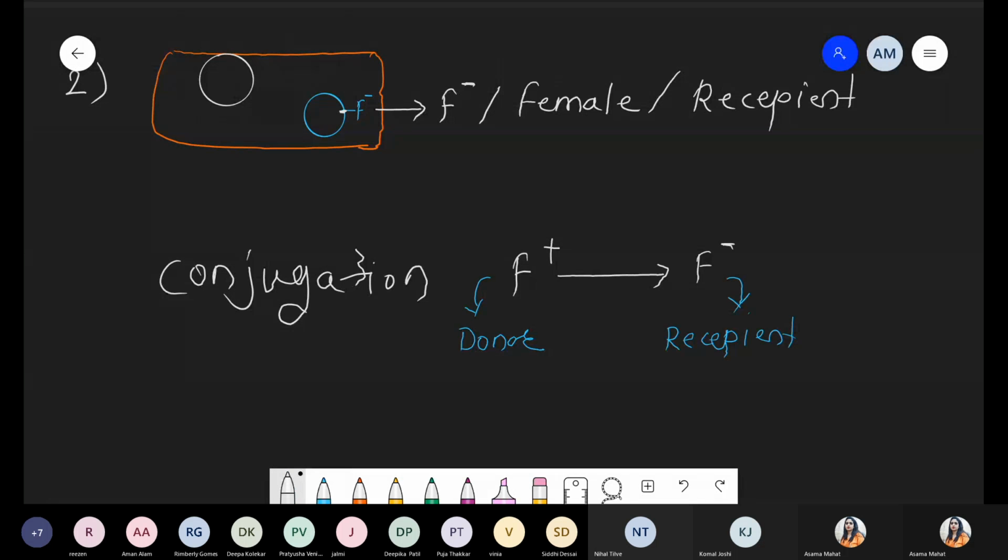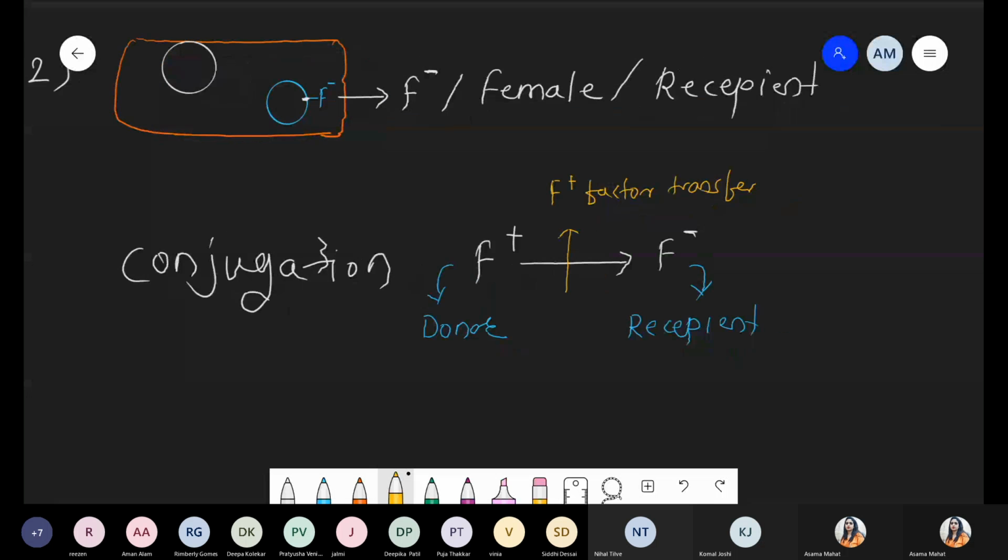Now what happened? During the conjugation process, the F plus factor, fertility factor, gets transferred. इसको हम transfer करेंगे, fertility factor. And who donates that? The bacteria who has the fertility factor. So if it has the fertility factor, F plus, ultimately it can donate that factor. And the other one who receives that factor is called the recipient, simply represented by F minus. ठीक है? तो fertility factor को donate किया, right? Now what happened after this donation process?